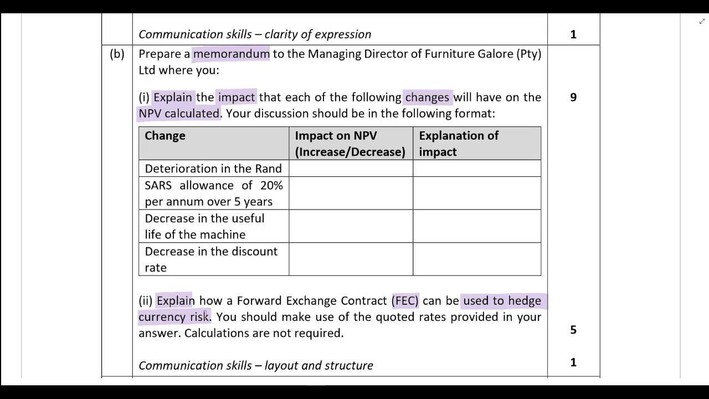So guys, that communication skill mark is awarded firstly for presenting your answer in the format of a memorandum. So you must have a memorandum. So I'm going to look at that with you now. And in the first part of the required, you must have this table. Okay, so your discussion should be in this format over here. If you've done that, you'll get the communication skill mark.